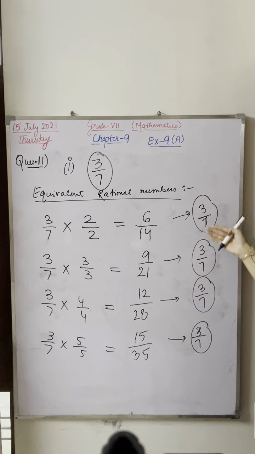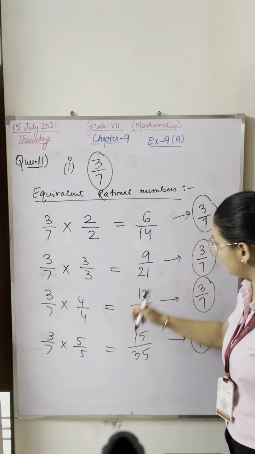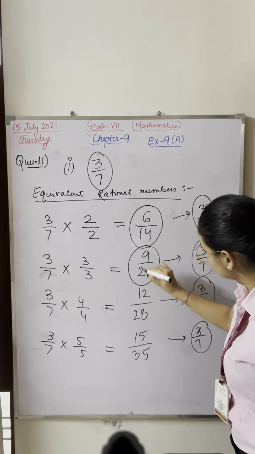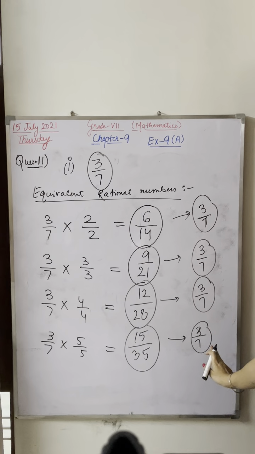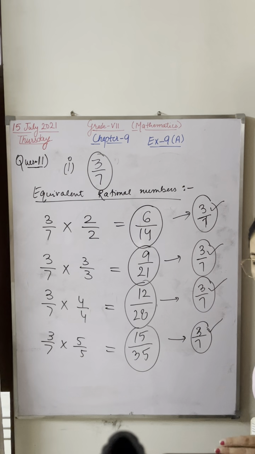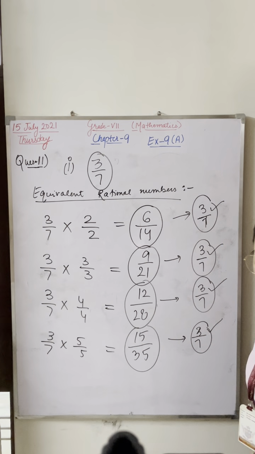So how can you find equivalent rational numbers? You have to multiply this fraction with 2 by 2, 3 by 3, 4 by 4, 5 by 5. So these are your answers. I told you this for your understanding, that after cancelling these, the answer will be 3 by 7, 3 by 7, 3 by 7, 3 by 7. Is it understood by everyone? In all the 4 parts, you just have to multiply with 2 by 2, 3 by 3, 4 by 4, 5 by 5, and you will get your answer.